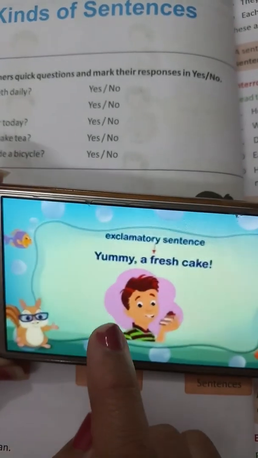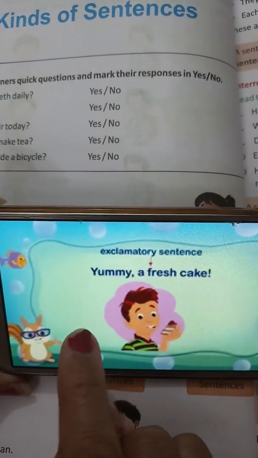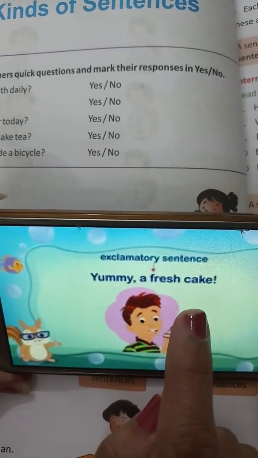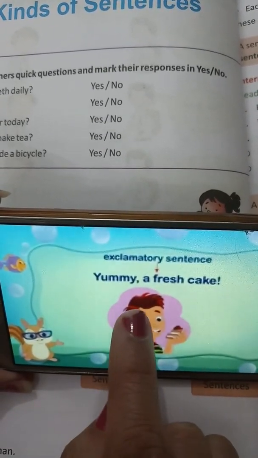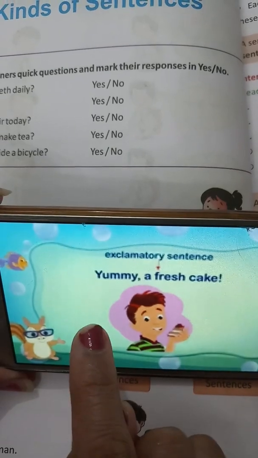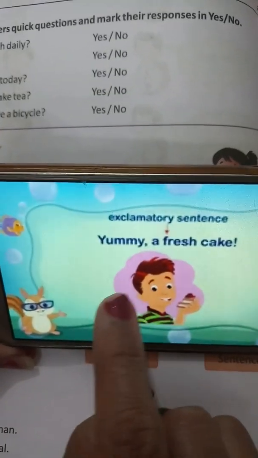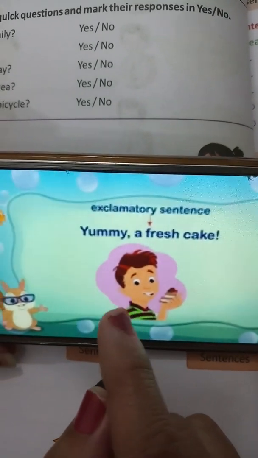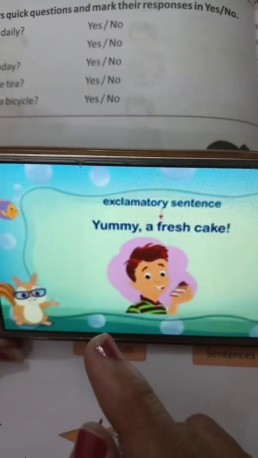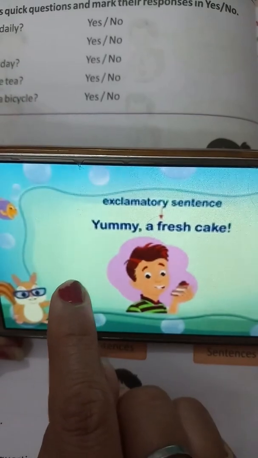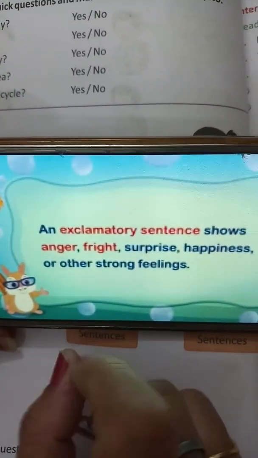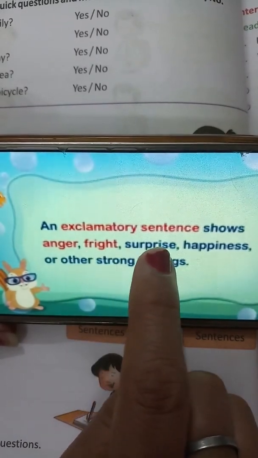Next, exclamatory sentences. See the example. Yummy, a fresh cake! Students, it is an exclamatory sentence because it expresses joy. It expresses happiness. See the definition of an exclamatory sentence.